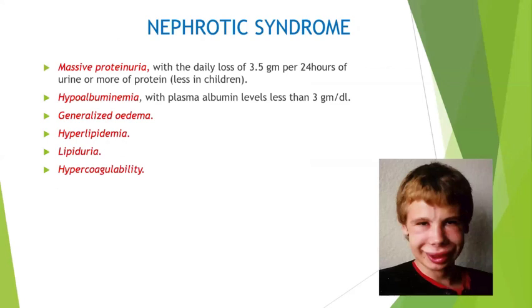Then comes the nephrotic syndrome. You know the triad of the nephrotic syndrome: massive proteinuria, hypoalbuminemia, generalized edema, along with hyperlipidemia, lipiduria, and hypercoagulable states. Massive proteinuria is usually more than 3.5 grams of protein loss in 24 hours of urine sample.